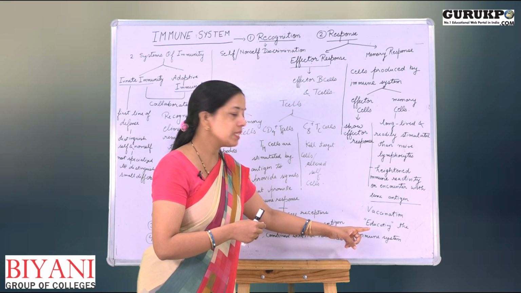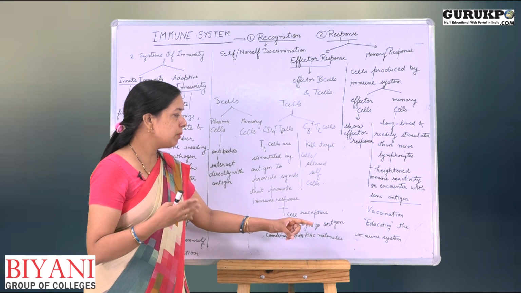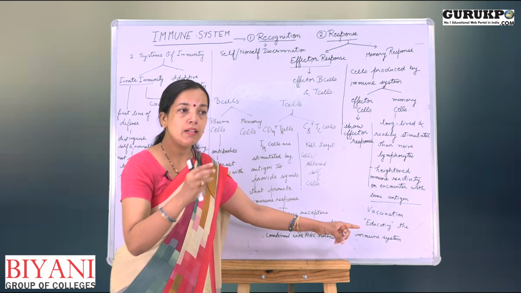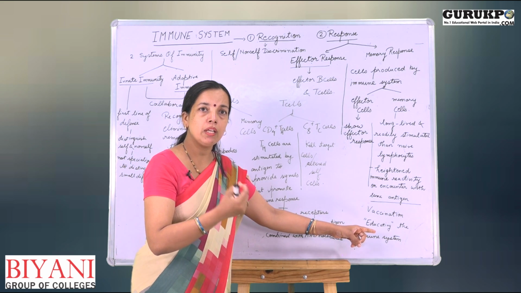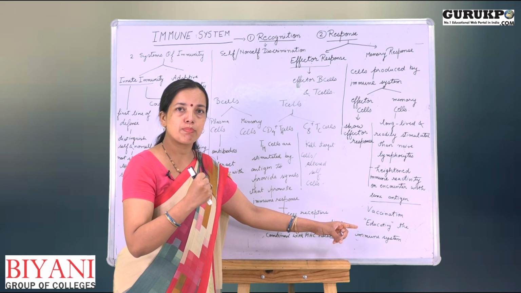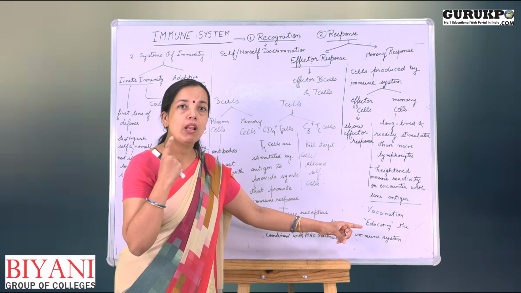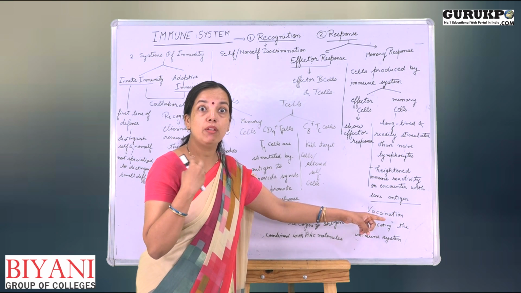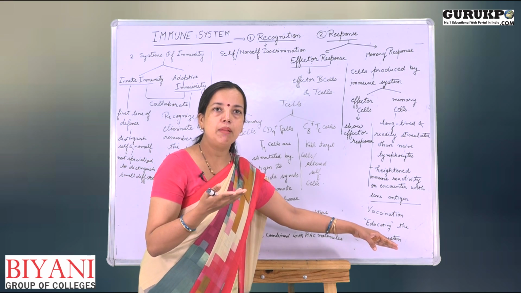This is also known as educating the immune system. So, what do we mean by educating the immune system? It is educating the immune system that this is the pathogen, and when this pathogen will come again in our body, it will fight with a heightened response against that particular pathogen, so that disease will not occur in our body. This is responsible for vaccination, and many very harmful and dangerous diseases have been eliminated.